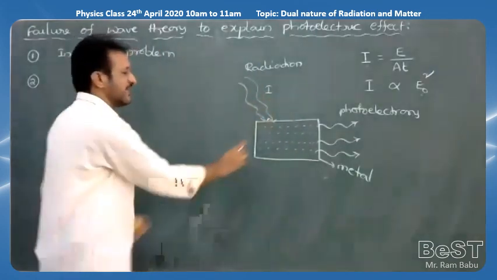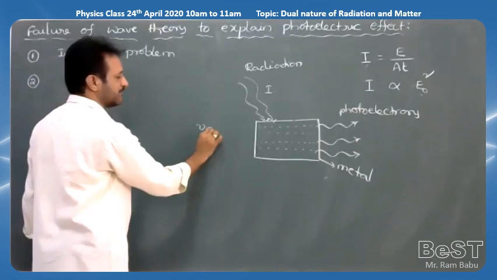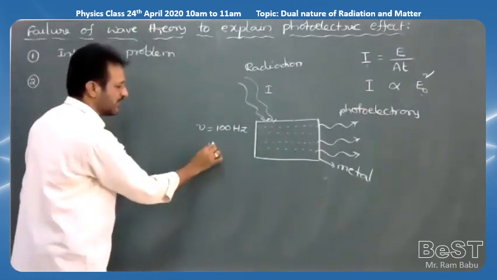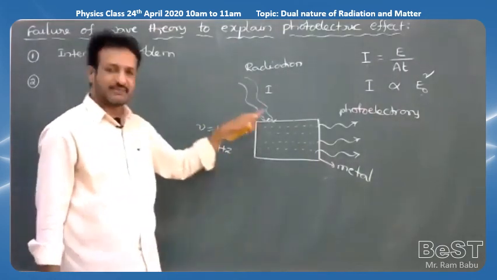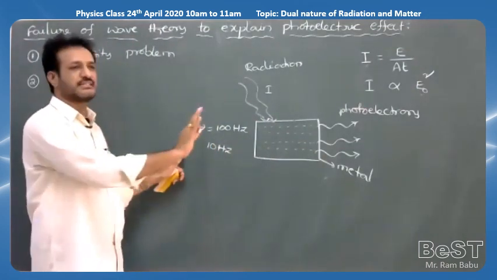For example, the required frequency of the light is, according to experiment, say 100 hertz. If I am supplying only 10 hertz, then what will happen? Required frequency is 100 hertz, but I am supplying only 10 hertz, then no electrons are emitted.